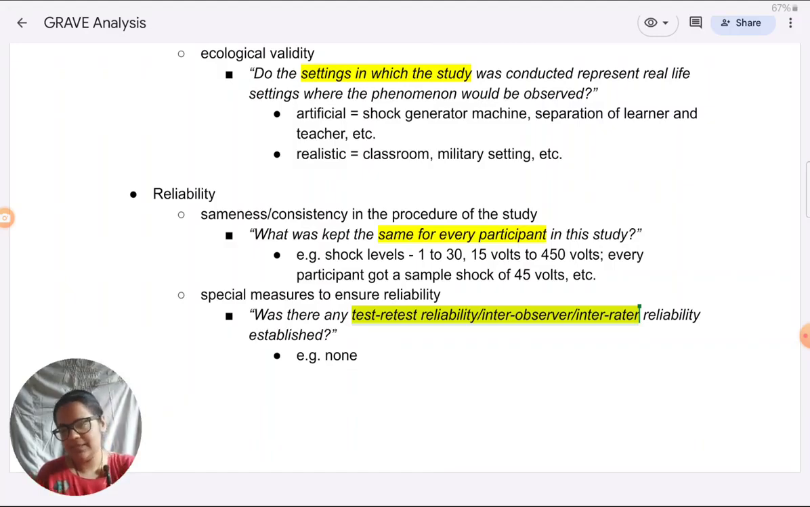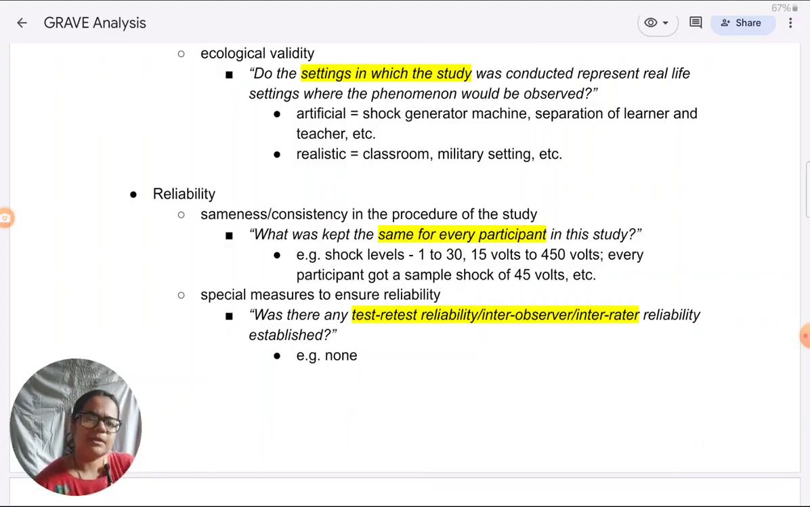Coming to the next thing in the GRAVE acronym, we have A, which is application to everyday life. Here also there's a very common mistake made by students. Whenever it comes to application, they have rote learned something like, it helps to understand something better. Like when it comes to Milgram study, it helps to understand obedience better. Now we have a theory of obedience. Now we know why obedience occurs. Now we are clear that obedience happens because of situational factors.